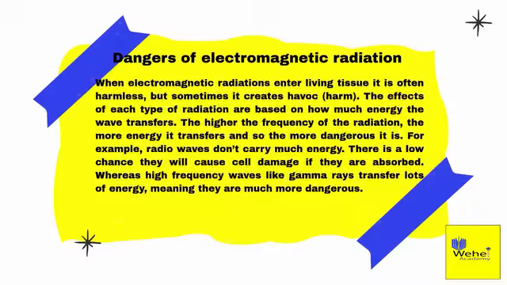Dangers of electromagnetic radiation. When electromagnetic radiation enters living tissue, it is often harmless, but sometimes it creates havoc and harm. The effects of each type of radiation are based on how much energy the wave transfers. The higher the frequency of the radiation, the more energy it transfers, and so the more dangerous it is. For example, radio waves don't carry much energy. There is a low chance they will cause cell damage if they are absorbed, whereas high-frequency waves like gamma rays transfer lots of energy, meaning they are much more dangerous.